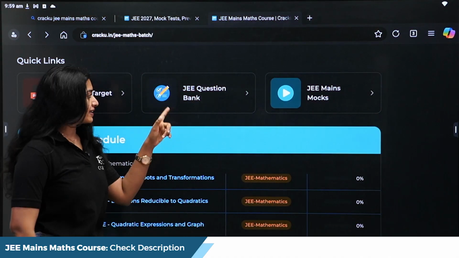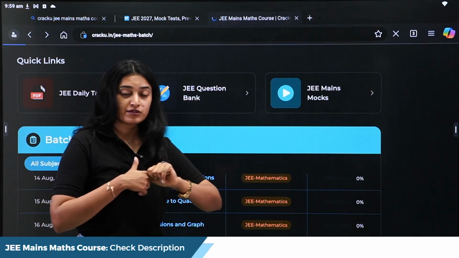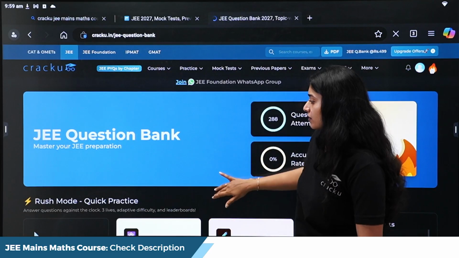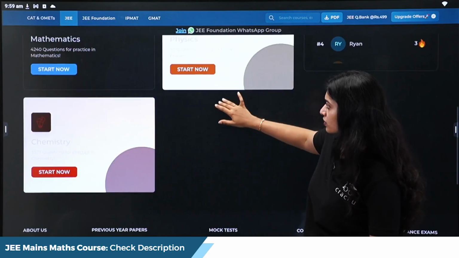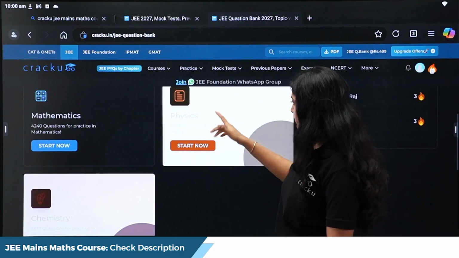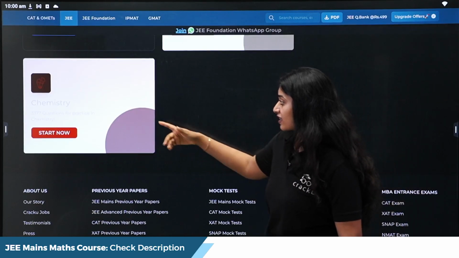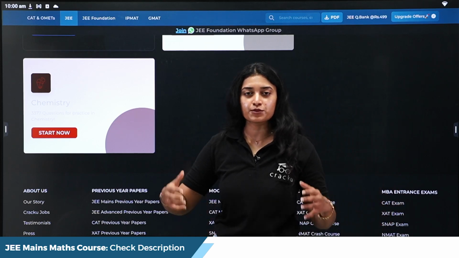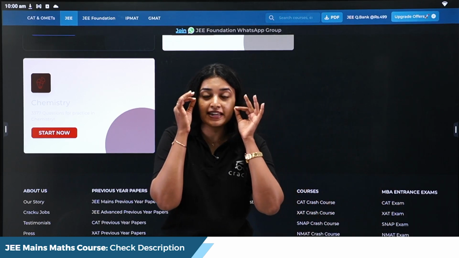The next quick link is the JEE Question Bank. I must tell you that we have one of the largest question banks in the entire country. In mathematics, we have around 4,000 questions, in physics we have 3,000 plus questions, and in chemistry we have 3,000 plus questions. Imagine practicing all these questions and going to JEE. You are exam ready on the spot.